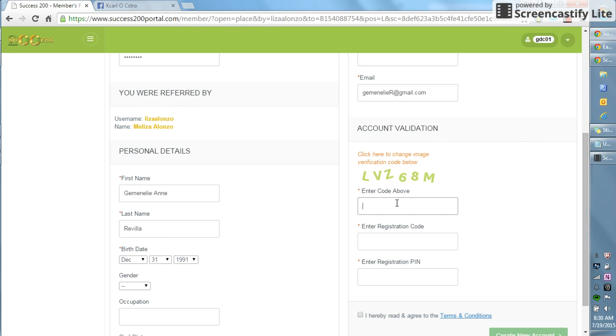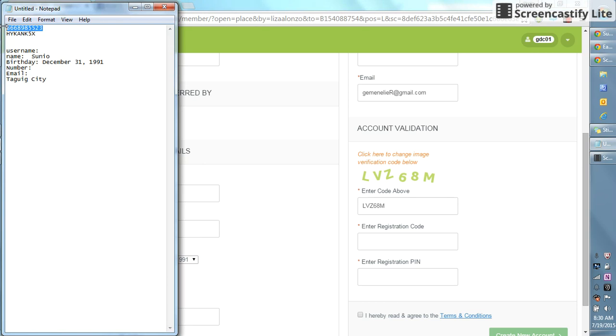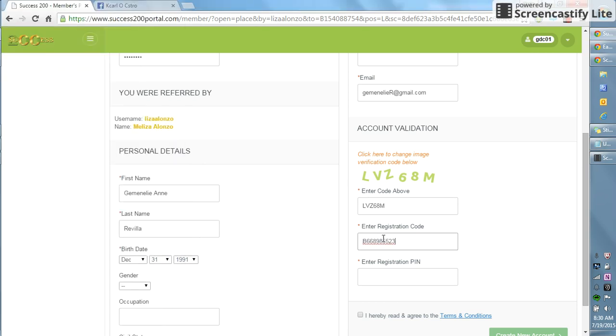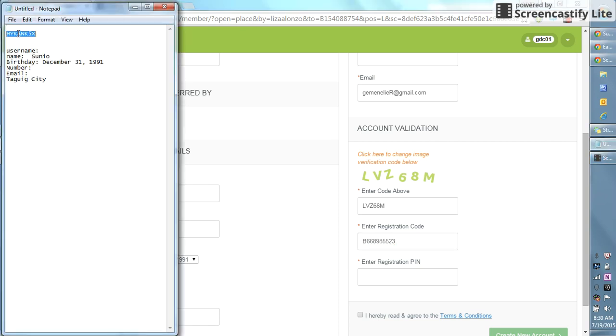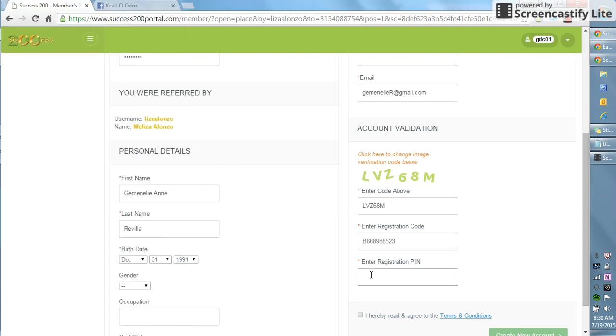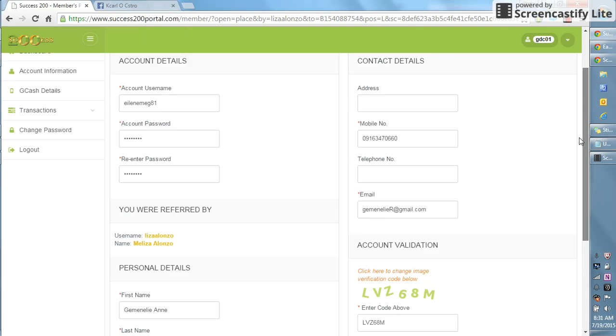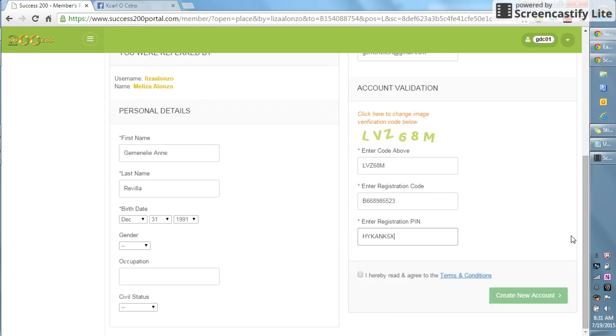All right. So put this one, LVZ68M, and this is the registration code. And this is the PIN code. Once you're done, you can click on I hereby read and agree to the terms and conditions. If you want to read it, that's fine. If you don't want to read it, that's fine as well. So click on create new account.